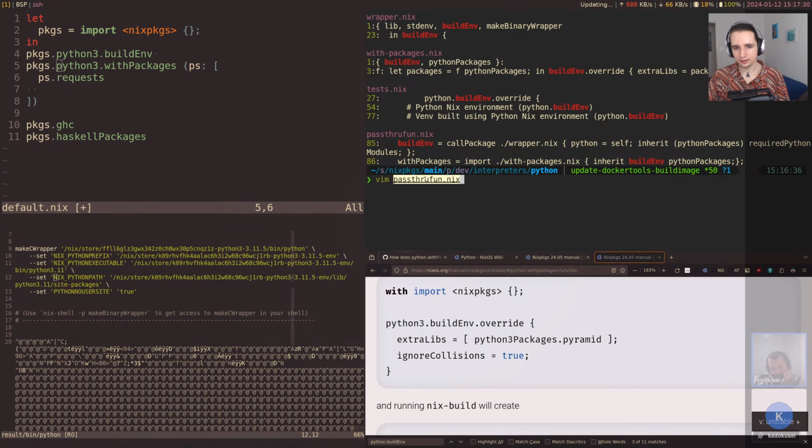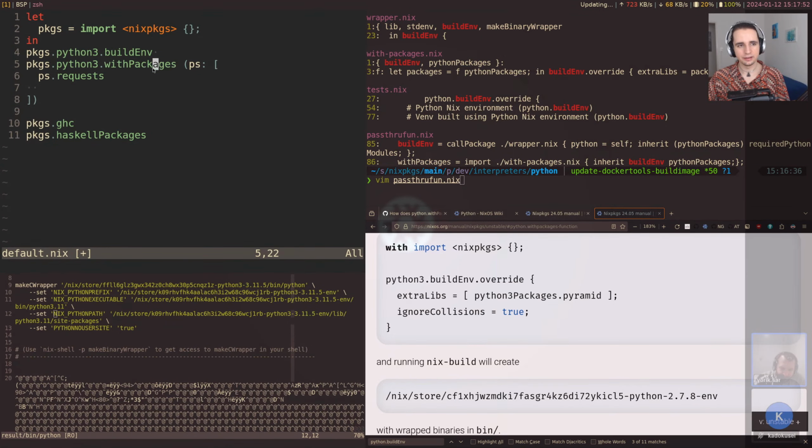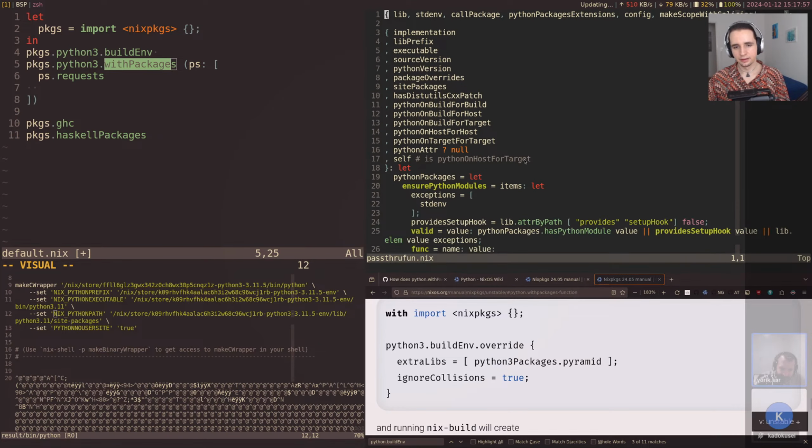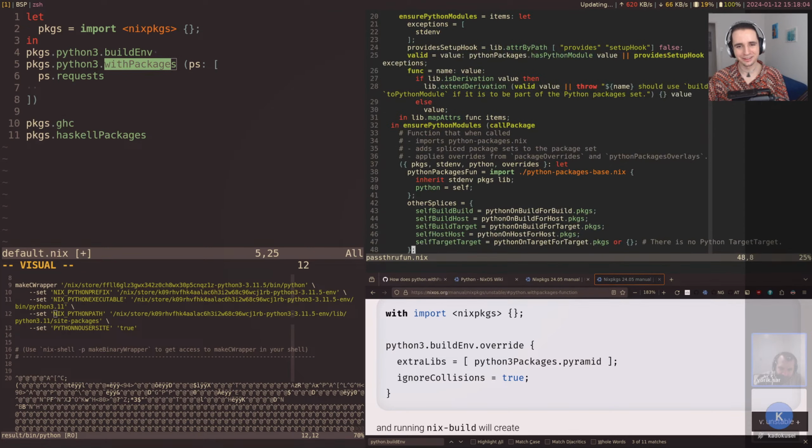But in Python, it's kind of nested under the derivation, which is the interpreter itself. And so this pass-through fun here is implemented using pass-throughs. Pass-throughs are attributes on derivations that don't affect the derivation itself. Well, it's a function in this case. It doesn't really make sense to propagate that into the derivation. And so when anything with this function changes, it doesn't affect the derivation. And so that's kind of good. And yeah, that's why it's called pass-through fun. Well, fun for function, not for fun.